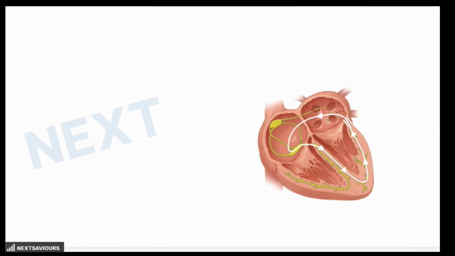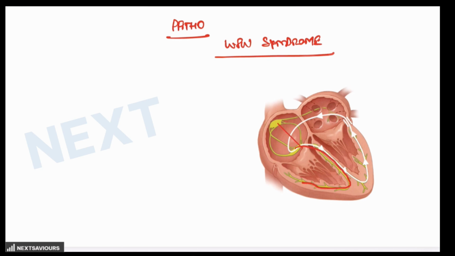Wolff-Parkinson-White syndrome. Before talking about the ECG findings, let's understand the pathophysiological mechanism of Wolff-Parkinson-White syndrome. Normally, the impulses go from the SA node to the AV node, and from the AV node to the Purkinje fibers, ultimately up to the ventricles. But in Wolff-Parkinson-White syndrome, what happens? Because of the bundle of Kent, some impulses skip the AV node and reach the ventricles directly, causing early activation.